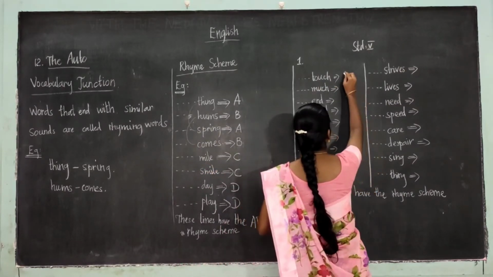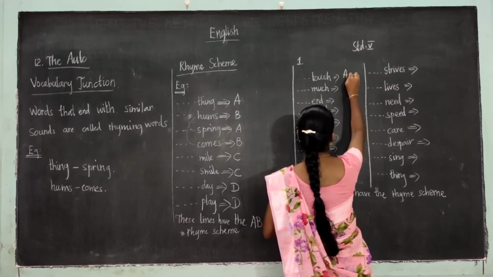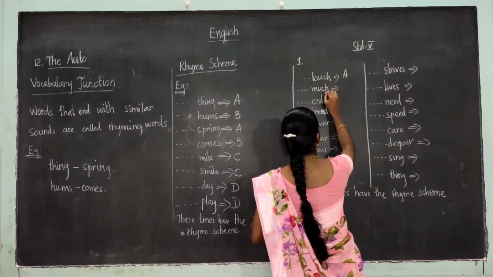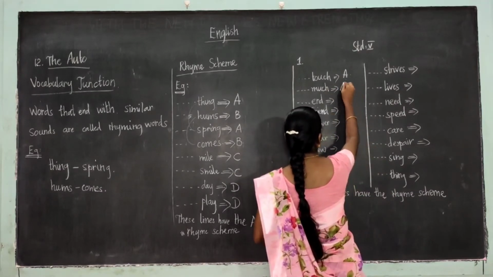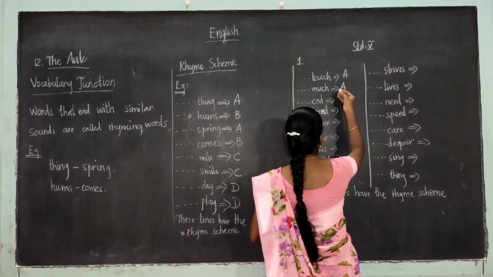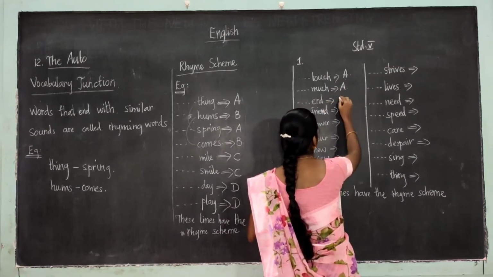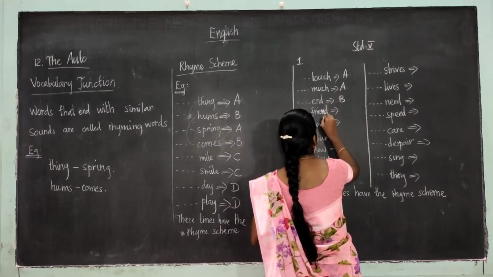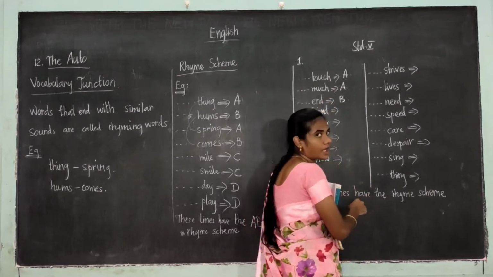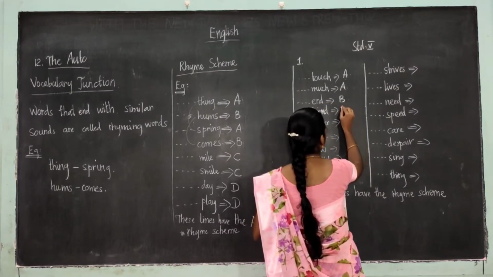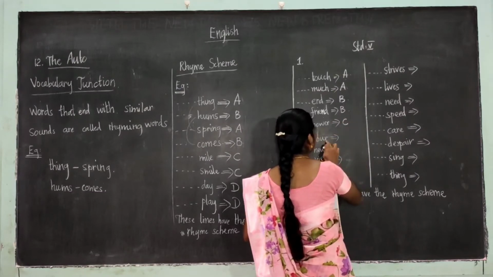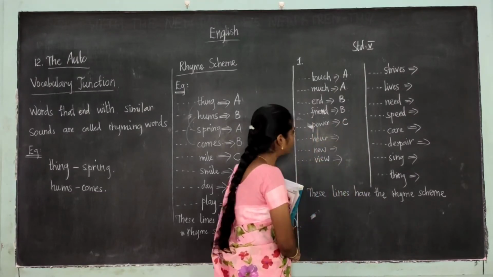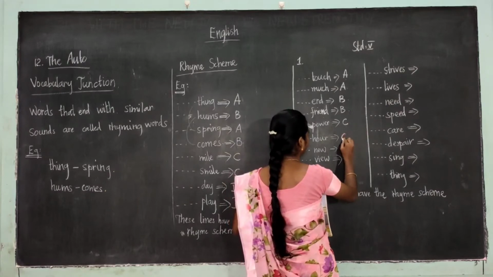For that I am writing the letter A. Much. Touch and much are the rhyming words. What letter have I written here? A. Then end. End is a new sound. Friend. End and friend are the rhyming words. So I have to write B. Power, C. Hour. Hour and power are the rhyming words. What letter have I written here? C.